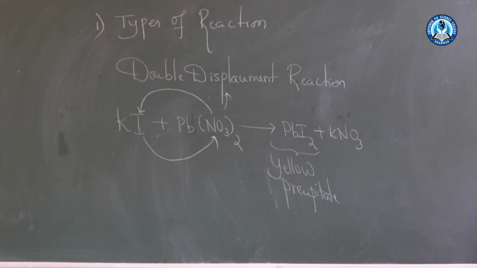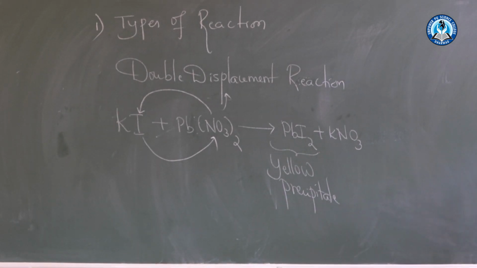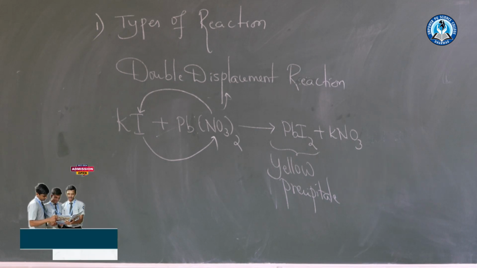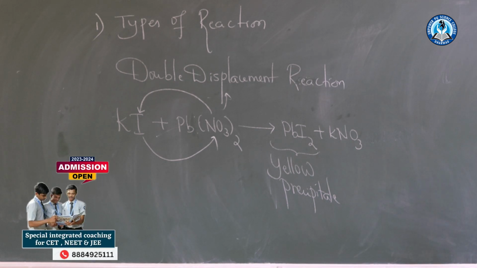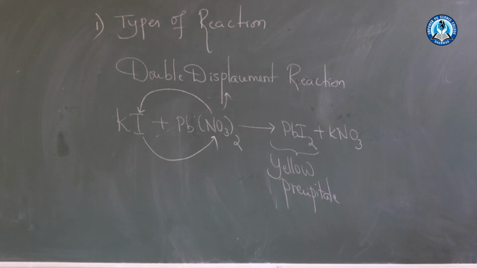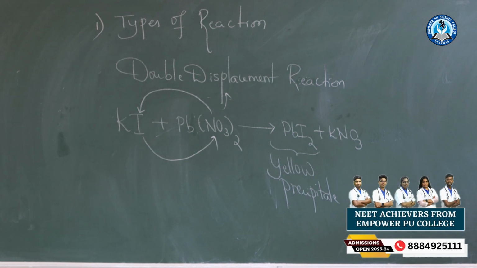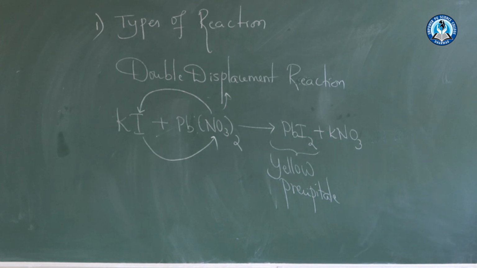So when I add potassium iodide, what is this potassium iodide? This is one of the polar compounds which will completely dissolve in water. So let us see, will it dissolve in water or what? We will come to know what will happen.